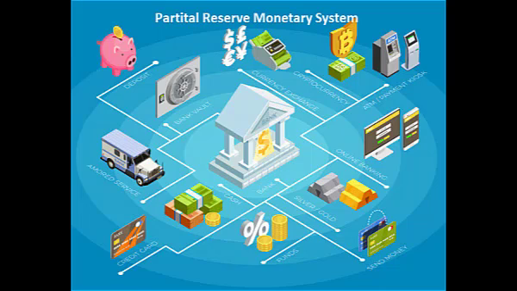The 90 TL taken as a loan enters another bank as a deposit. That bank keeps 10% of 90 TL, that is 9 TL, as required reserve and gives the remaining 81 TL as loan. These loans continue until they are reset, and as a result, 1000 TL is created, 100 TL of which is required reserve and 900 TL is credit.